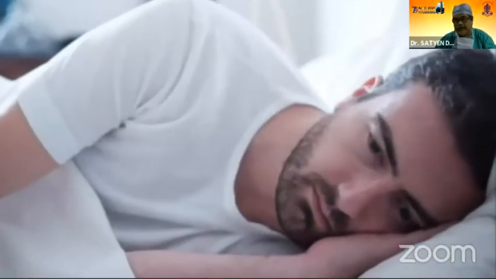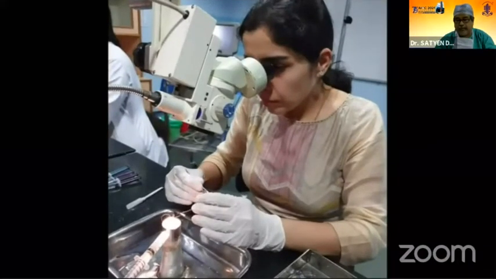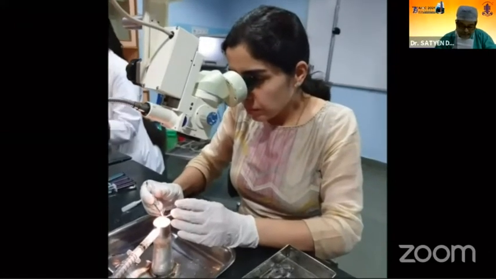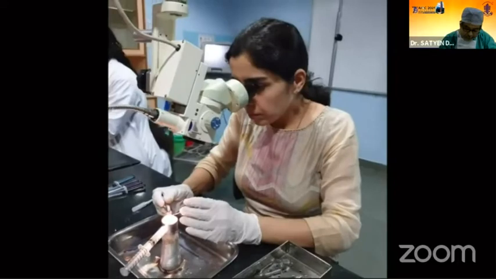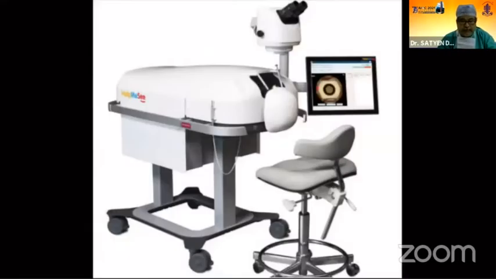Wet lab practice on cadaveric eyes can improve hand-eye coordination and give a basic orientation to tissue handling. But this has its own limitations such as availability and handling of these eyes, and the requirement of separate instrumentation which cannot be used further on patients.